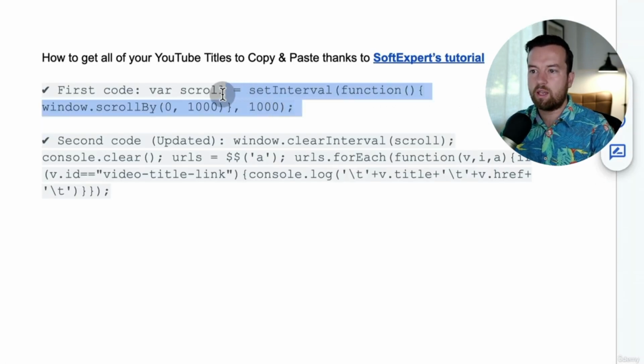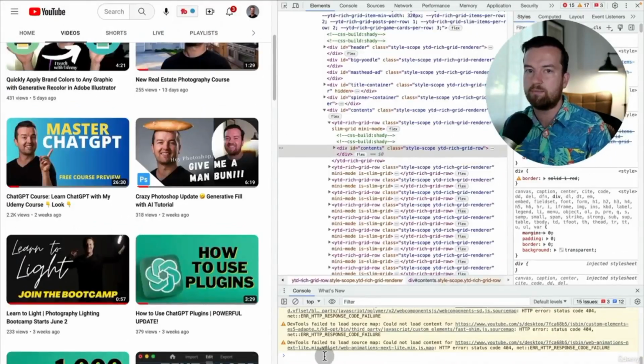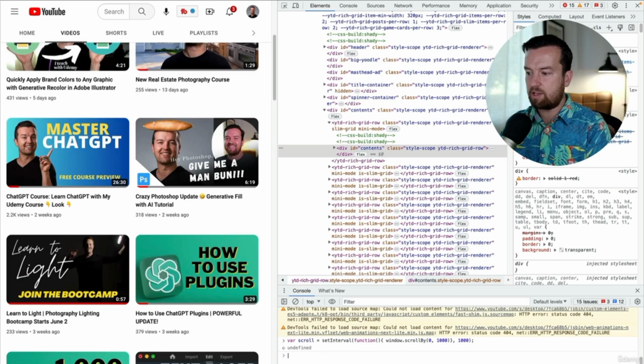So this first code here, we're going to copy this. And this is in the next lesson if you want to be able to simply copy and paste this. And I'm also including a link to this tutorial as well in the resources of this lesson. Then here where there's the little text box, paste it and enter.